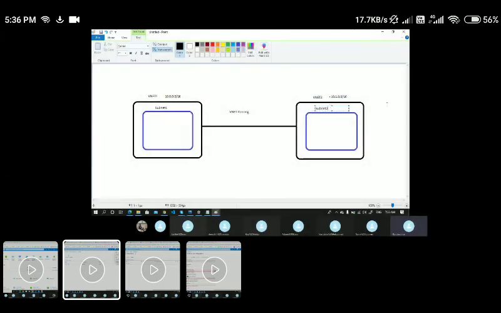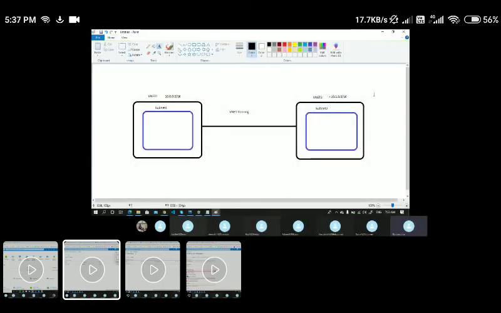Though I have created subnet 1, let's go with subnet 2 here. And let's see how we configure the peering connectivity now.